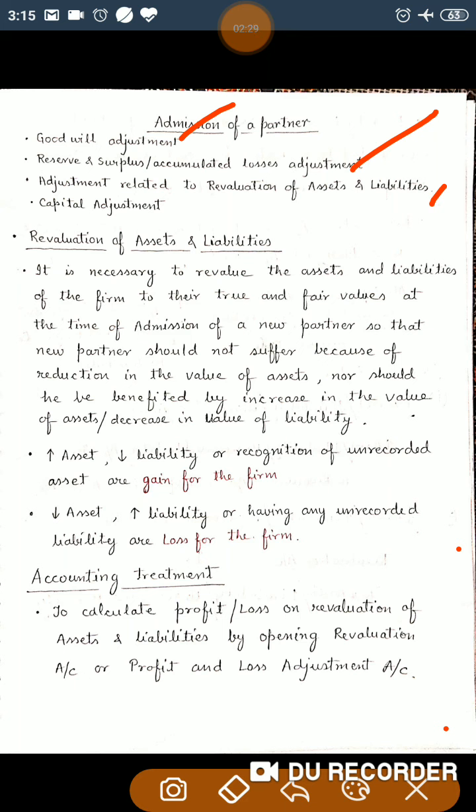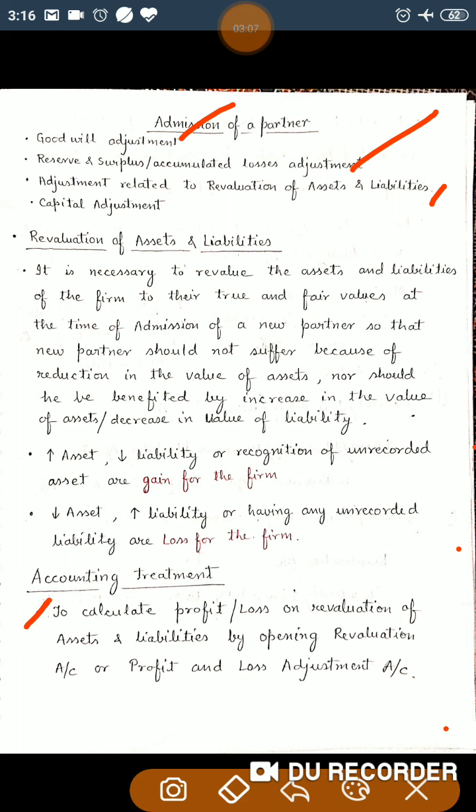So it is necessary that at the time of admission or reconstitution, partners calculate the profit or loss due to revaluation of assets and liabilities, and that profit or loss should be shared by the old partners in their old ratio. No profit or loss is to be borne by the new partner, because he is not liable, he is just new.